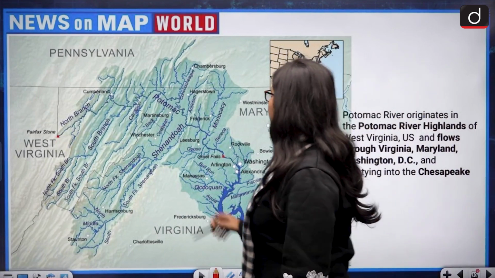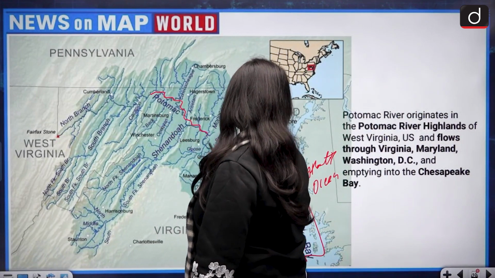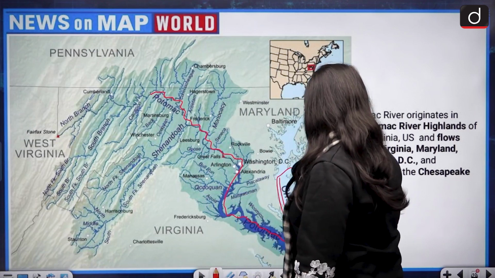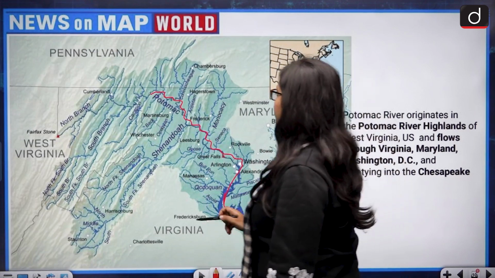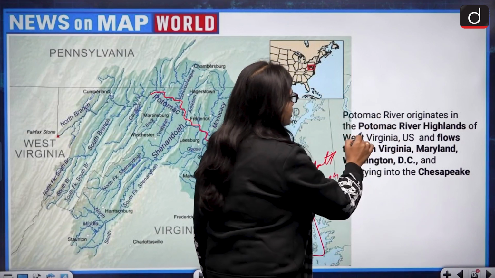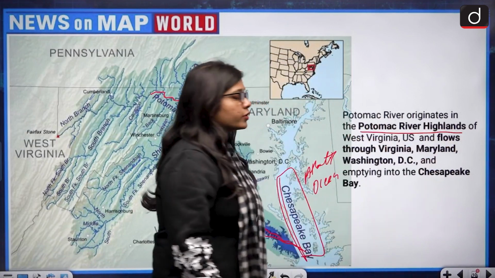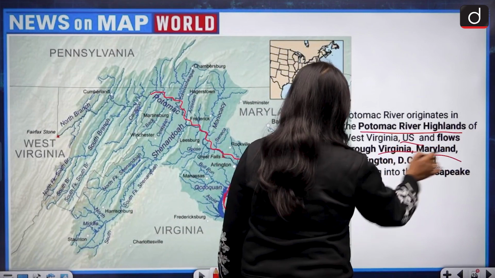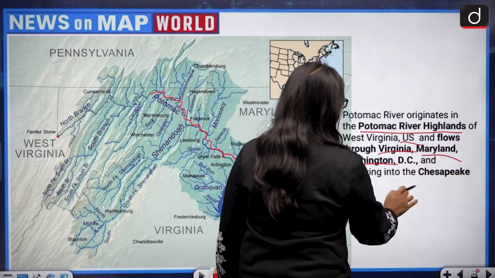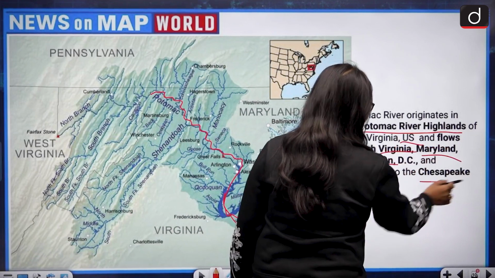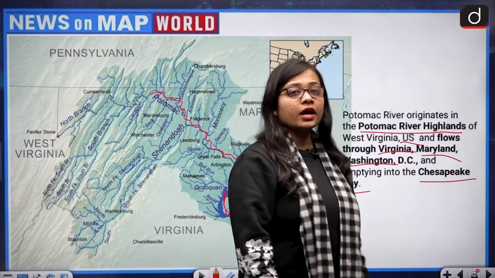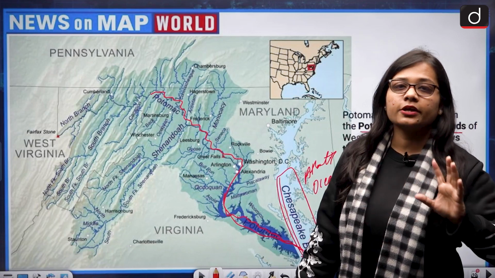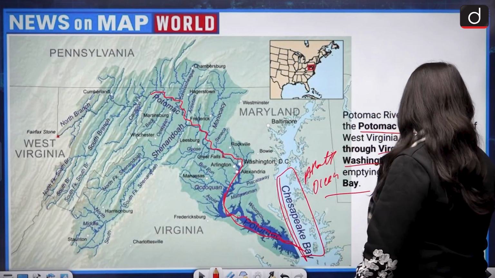If we talk about the Potomac River, this is how it flows. The Potomac River originates in the highlands of West Virginia, US, and flows through Virginia, Maryland and Washington DC, emptying into the Chesapeake Bay, which ultimately gets into the Atlantic Ocean.